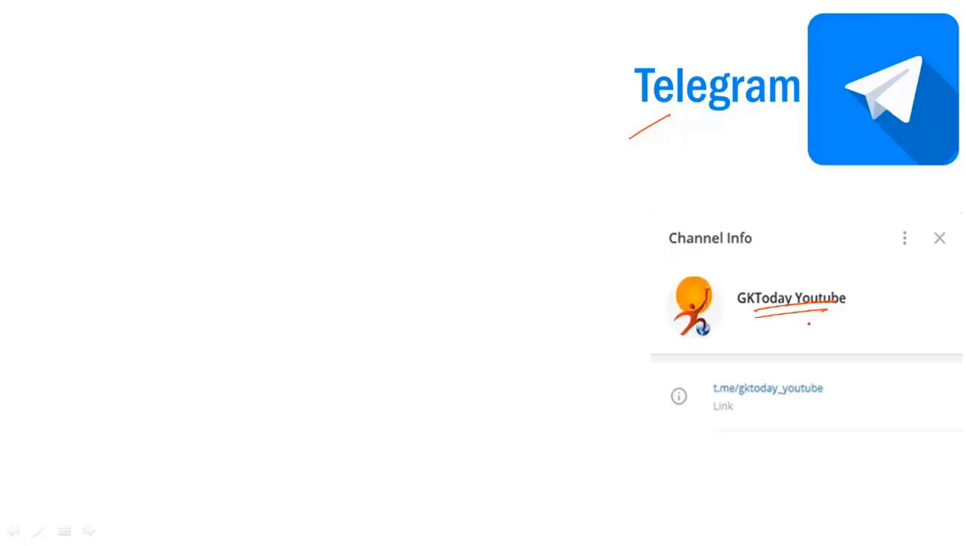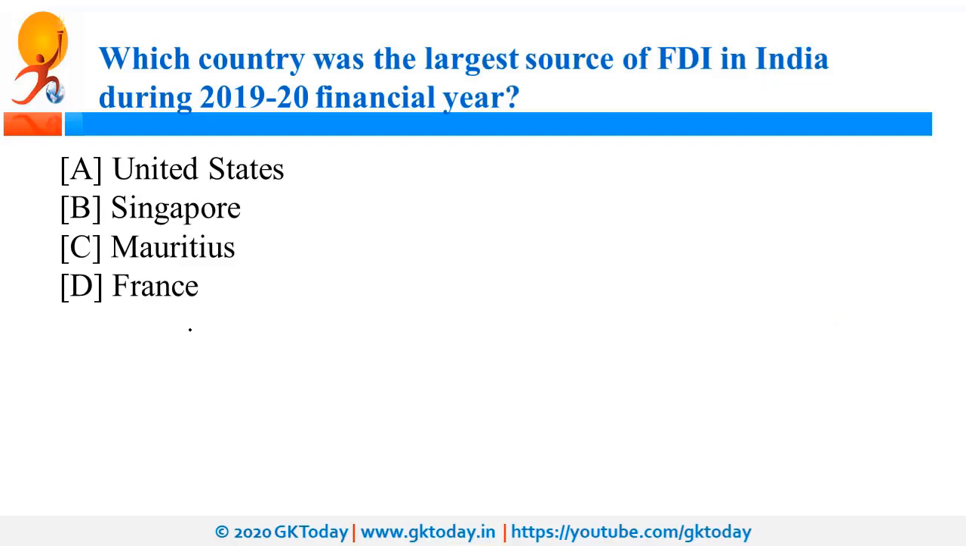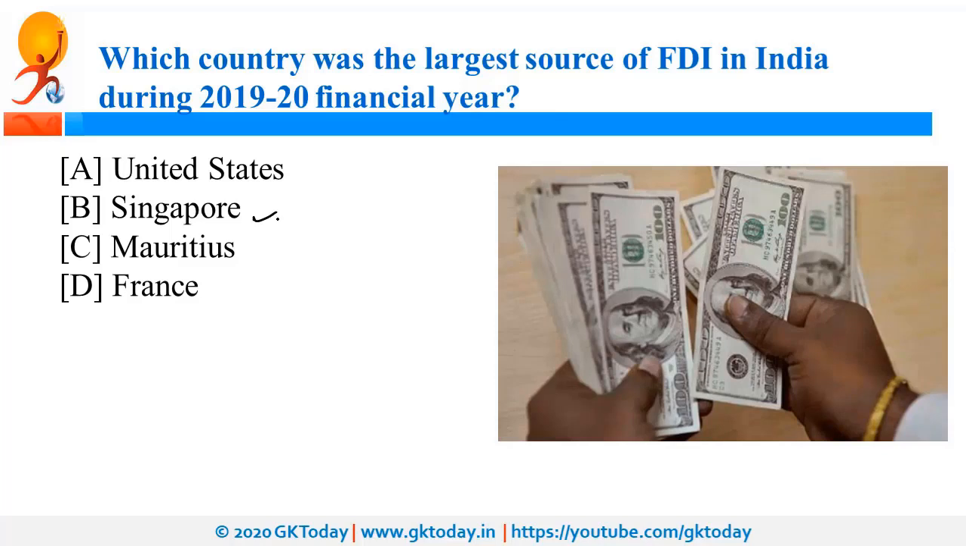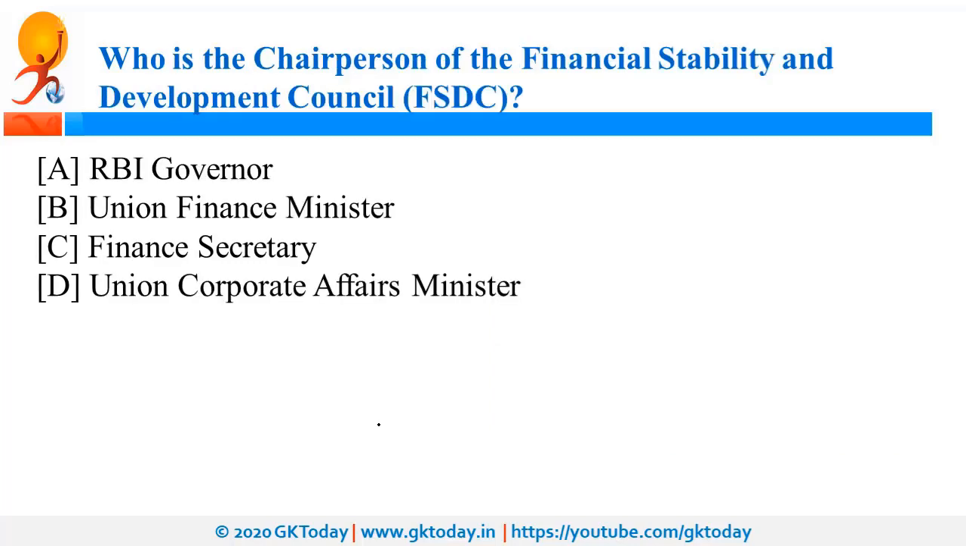So now let's start the quiz. Which country was the largest source of FDI in India? FDI stands for Foreign Direct Investment, and Singapore was the largest source of FDI in India, and recently DPIIT released data in this context. What is DPIIT? It is Department for Promotion of Industry and Internal Trade. So this DPIIT is under Commerce Ministry.